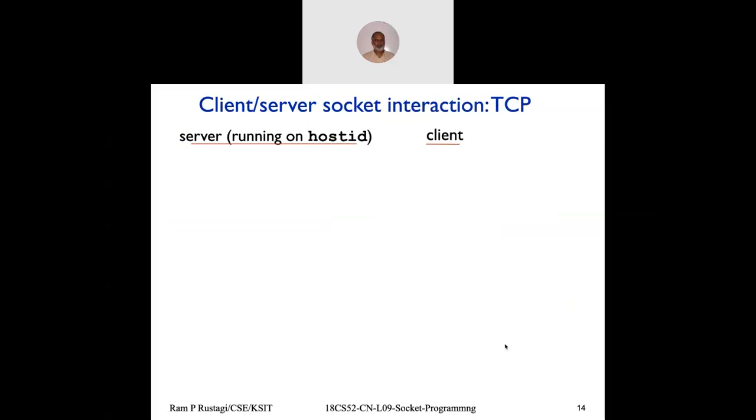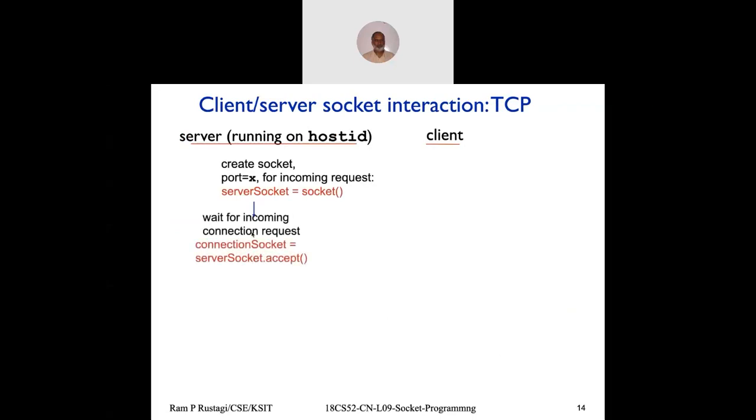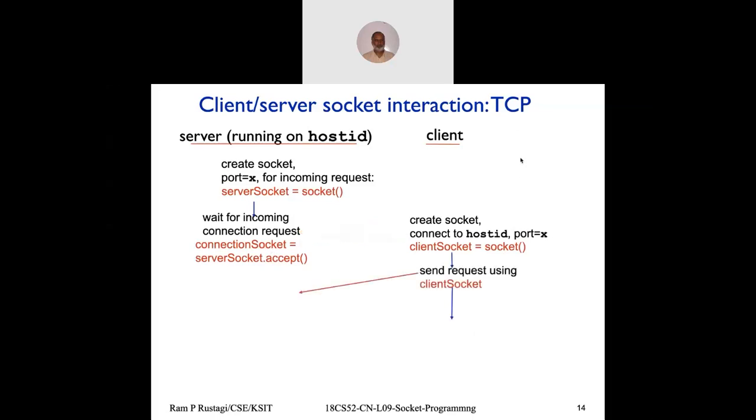It is NC minus U, so I can run NC as a client, I can run NC as a server, and that also would work fine. So, simple flow, let's look at it. A server would create a socket. It has to do a binding. After it does a binding, it specifies the queue size, that is how many people can wait. After the queue size, it basically accepts a connection. Till the client connects, it's going to keep waiting there. Now the client comes, creates a socket, and then connects. After connecting, it will send and receive data, and that way the same thing would work out.